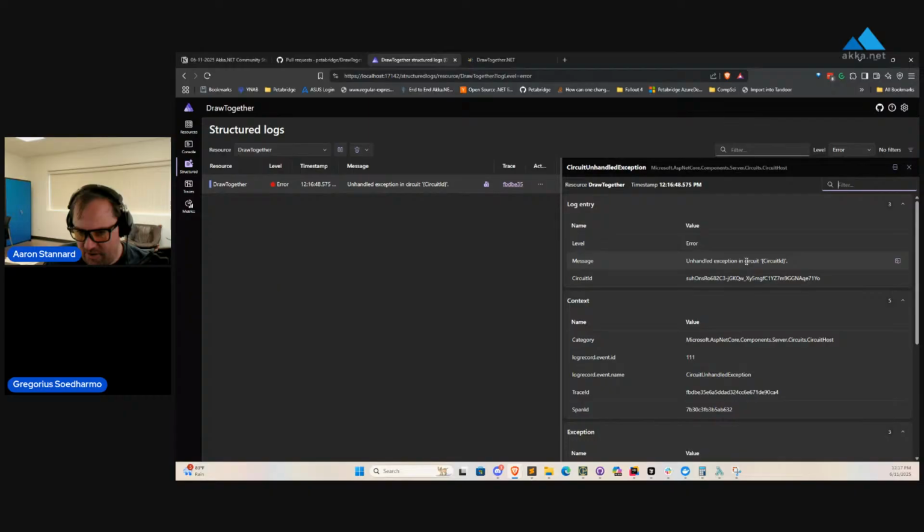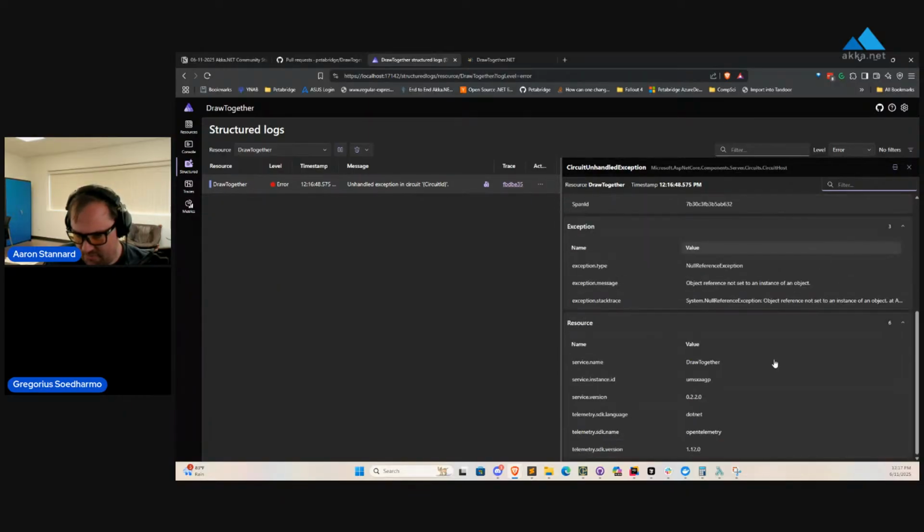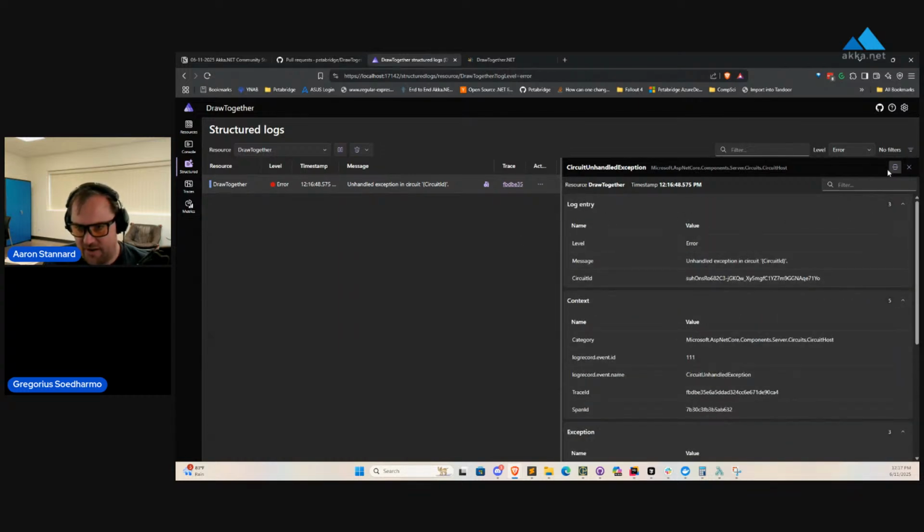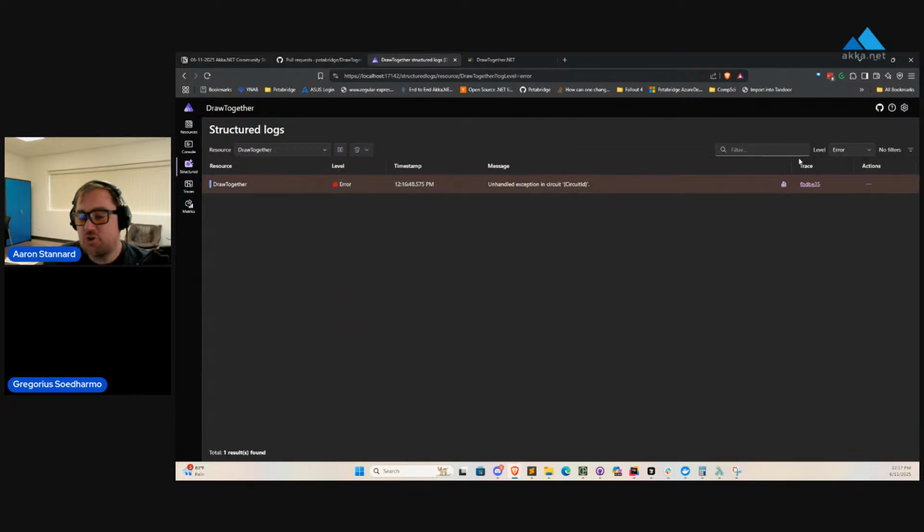Well, the error that I'm seeing, sorry, go ahead, Gregorius. I could run the demo that is on my local machine. You know what? Why don't you give it a try? Because it looks like this is that same Blazor issue I was running into earlier, and I'm actually not sure what is causing that. If I go and take a look, let me show this real quick, Gregorius,